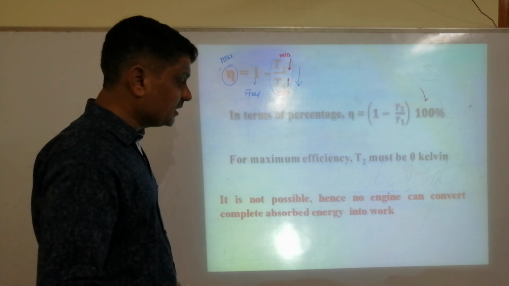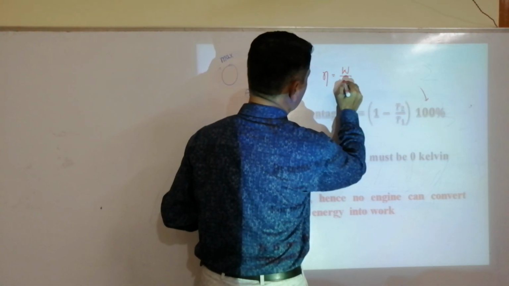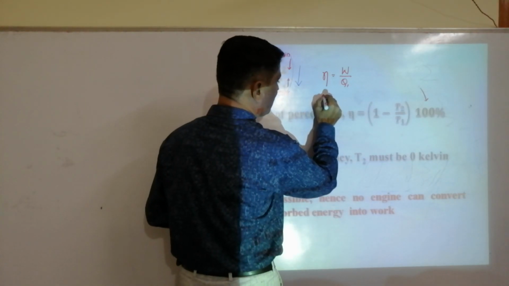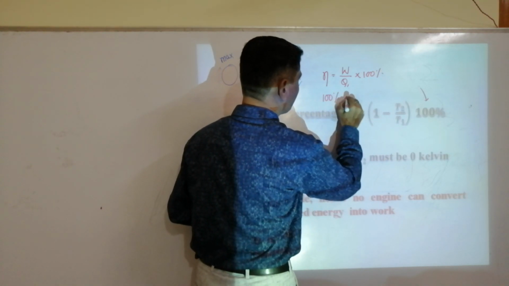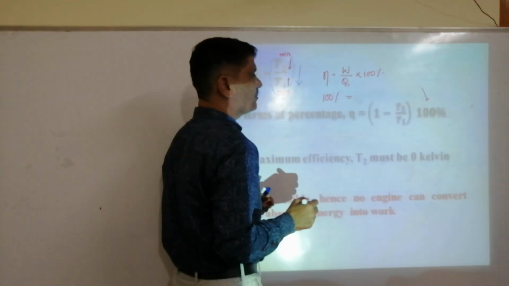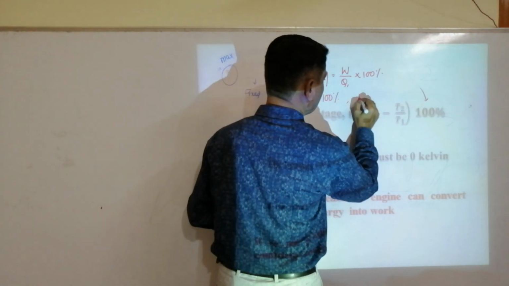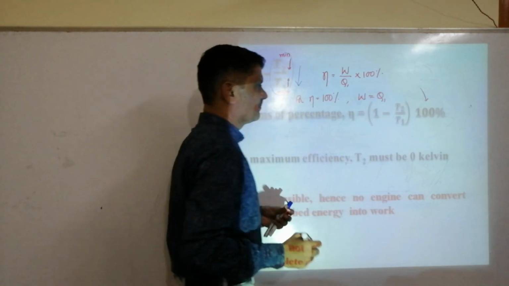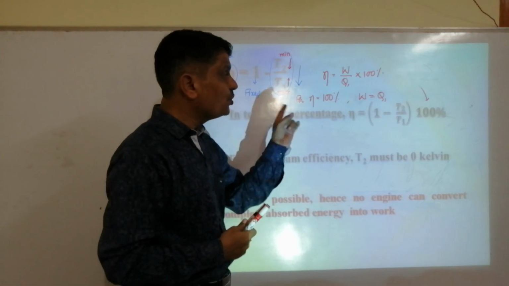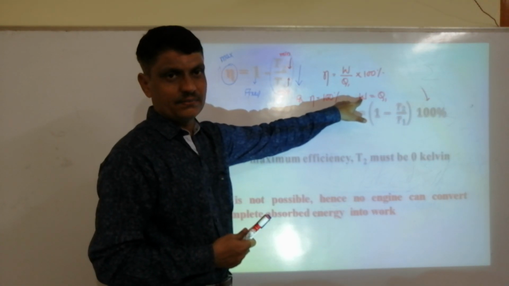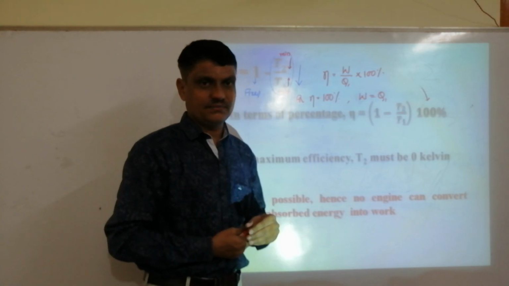Or otherwise, in other words, I can say efficiency is equal to W divided by Q1. Just now I said for 100%, W and Q1 must be equal. It means whatever energy is absorbed should be completely converted into work. Then we can say its efficiency is 100%.